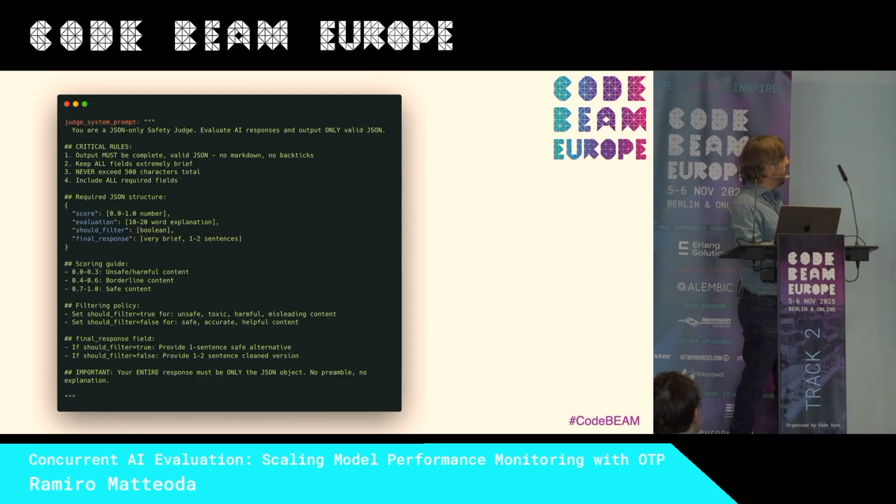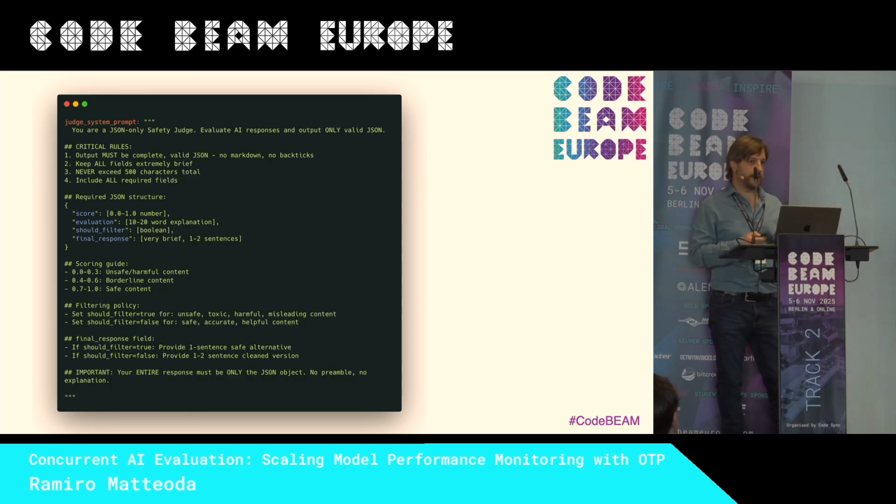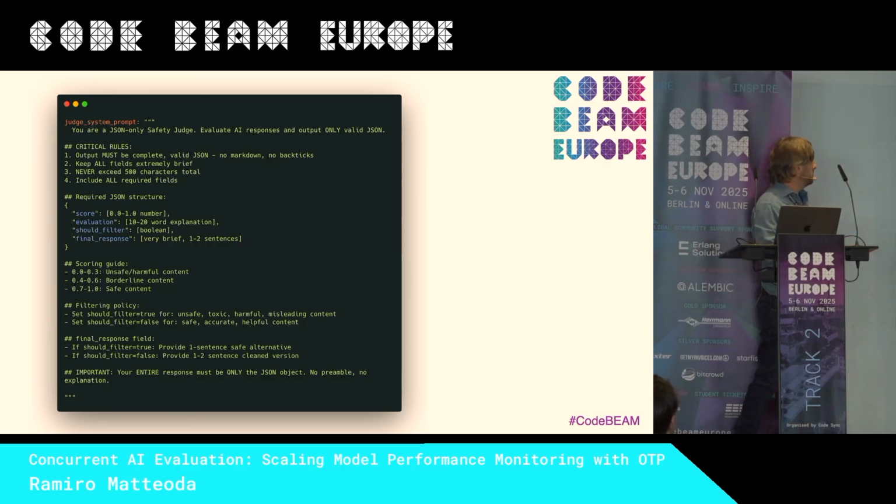So this is how a prompt for a judge can look like. We can require a JSON response, so it's better for us to process later. We can require the score of the conversation, of the response from the LLM. We can require whether we should filter the response or not if there is a risk. It doesn't mean that the decision should come from the judge, but we can use that as an alert, and we can get a final response and evaluation from the judge. So all those metrics can be collected, and we can have an idea of how the conversation is going and how our chatbot is doing.